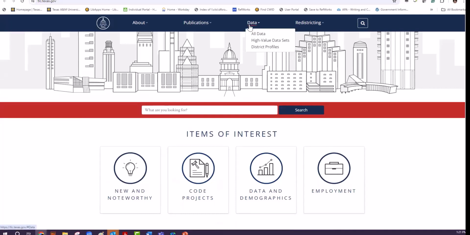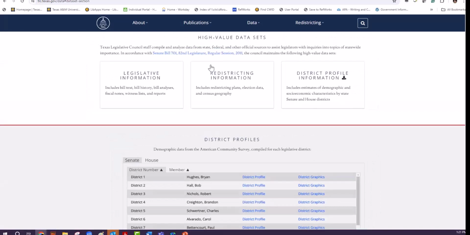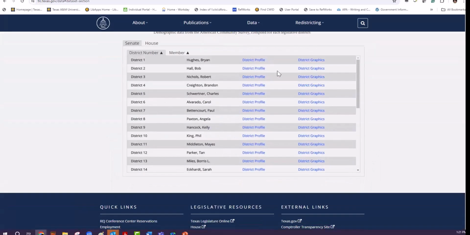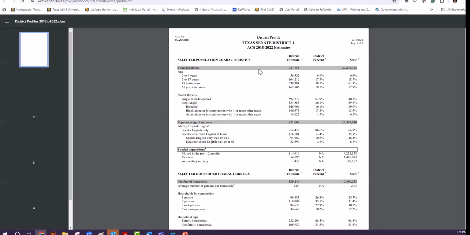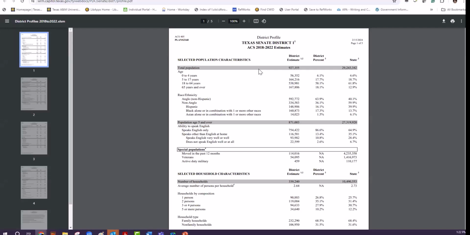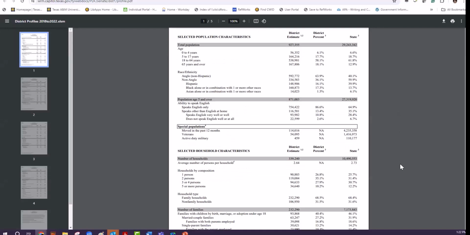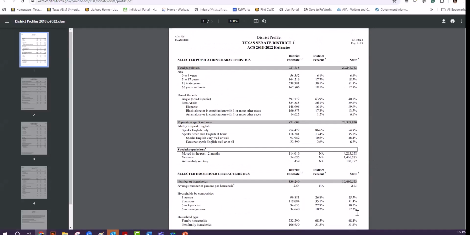So let's go to data directly, and it has two parts: high value data sets and district profiles. Depending on your research, you select one of those and see the data, and each one of them goes to more detailed data about that. As you see, it's a document full of information, and specifically statistical information.